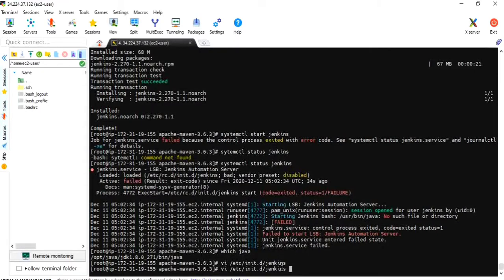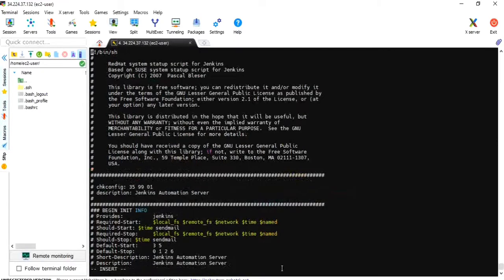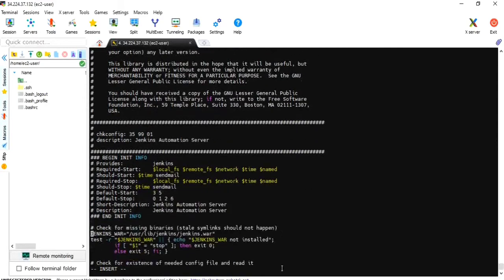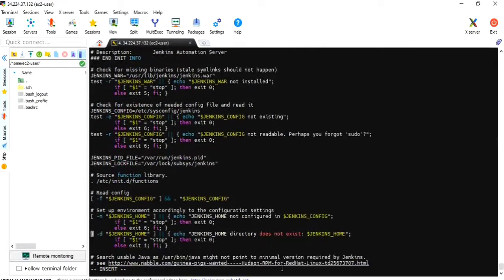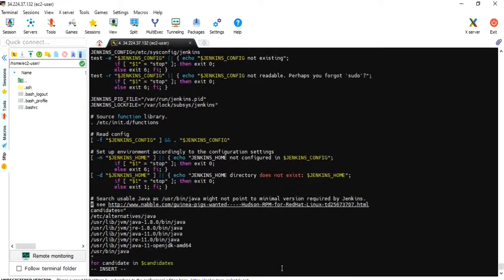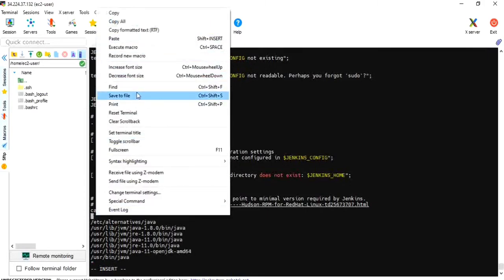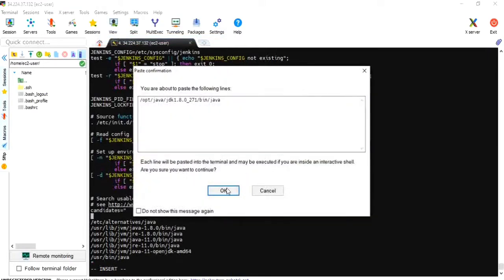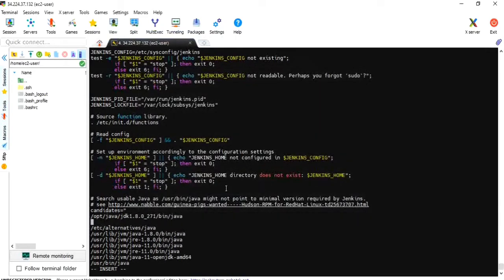Let's go to the Jenkins file. Yeah, here. From here, Jenkins will search for the Java path. Let me paste it here. Okay. Escape shift colon WQ.